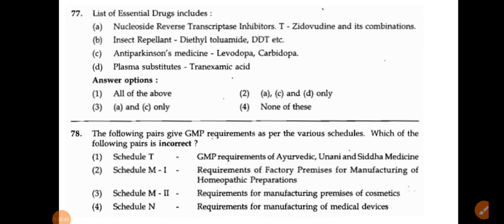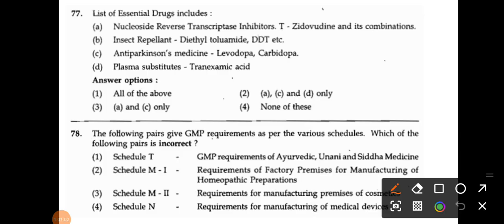So what are the options? A, B, C and D. Among these, the list of essential drugs includes all these drugs in your list of essential medicines. So that's why for question number 77, option number 1 is correct.